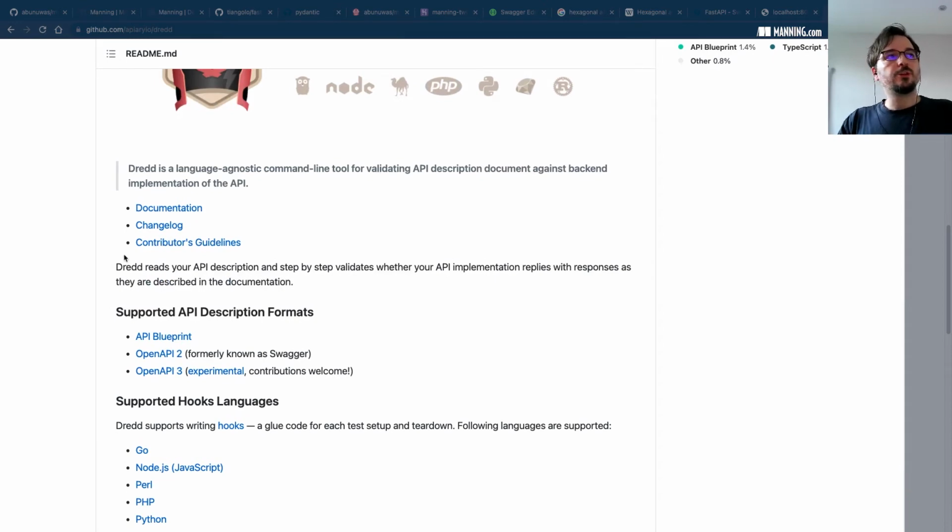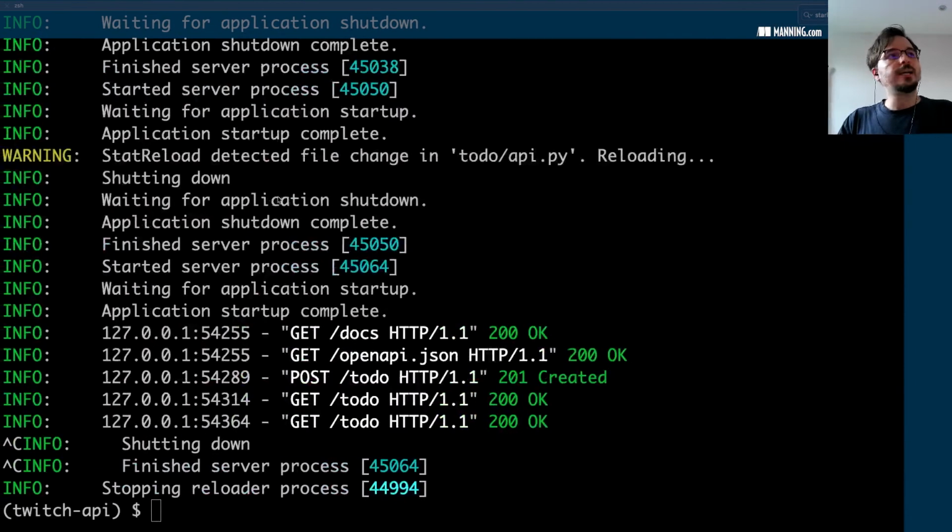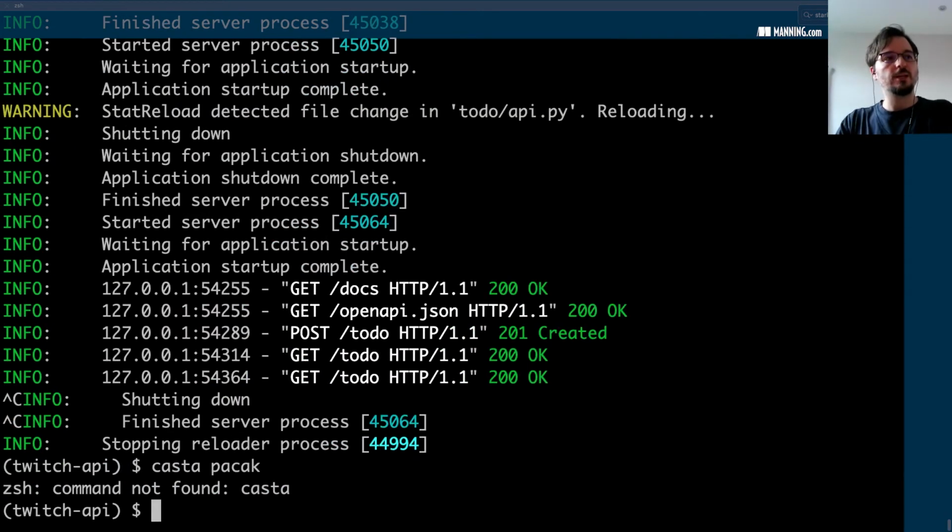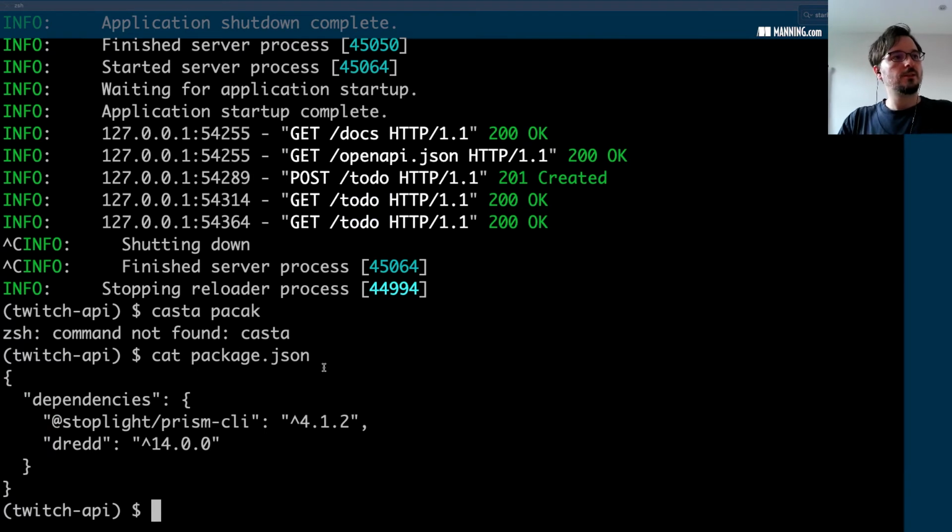So we're going to use this library. It's an npm package, so that's the reason why we have an npm package in this repo. It is listing Dredd together with another dependency, which we're not going to use here. So let's go ahead and install this.